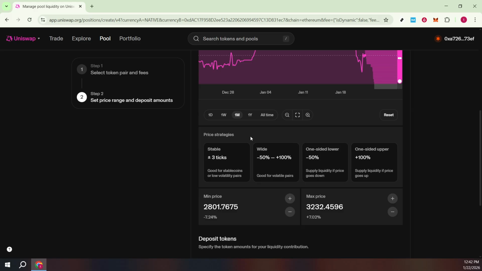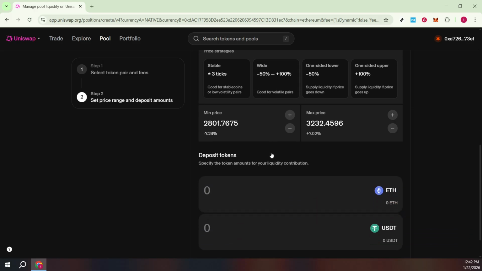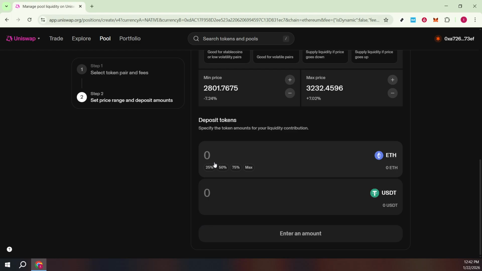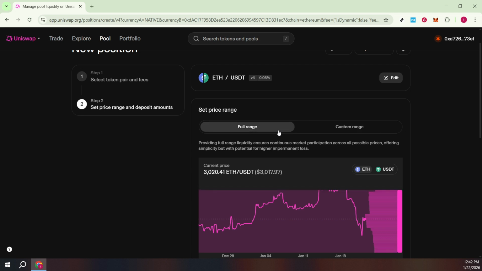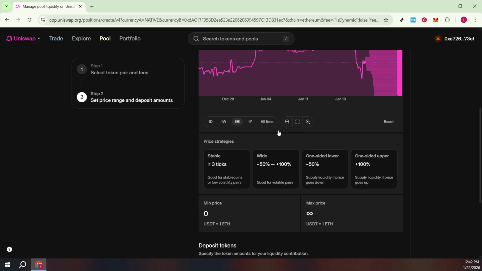Next, deposit tokens. The interface will show how much of each token is required to match the price range you've set. Enter the amount you want to contribute and confirm the token selections. If it's your first time depositing a token, you may be prompted to approve it for use. That's normal. If you prefer simplicity, you can choose full range. This covers the entire price spectrum, keeping your liquidity active at all times. It's beginner-friendly, though typically less capital efficient than a narrower range.